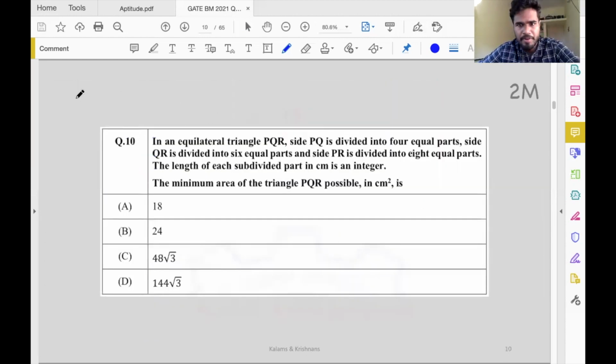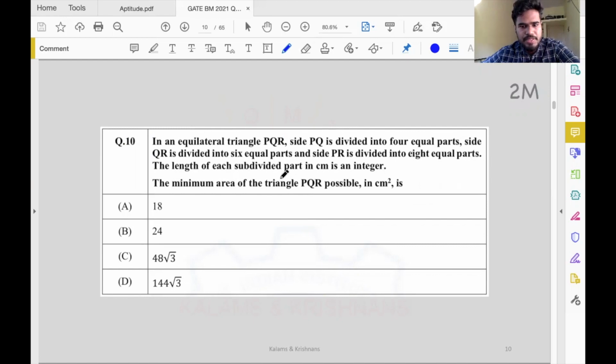Question number 10 from GATE BM 2021. Equilateral triangle PQR. Side PQ is divided into 4 equal parts. Side QR is divided into 6 equal parts. Side PR is divided into 8 equal parts. Okay, that is the question. Looks like another geometry question.